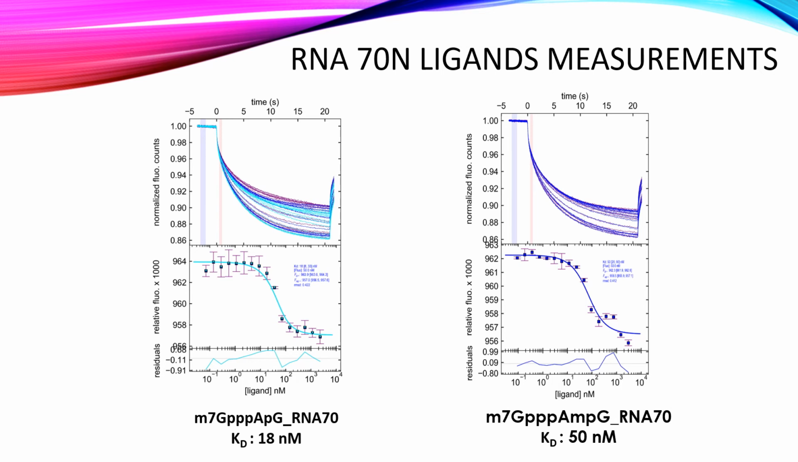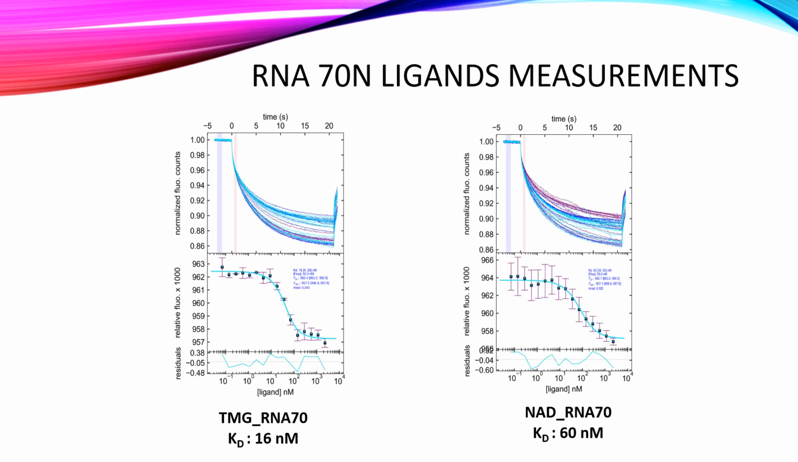For RNA 70 with cap0, the Kd was 18 nanomoles, and for RNA 70 with cap1, a Kd of 15 nanomoles was obtained. Non-canonical caps with RNA 70 were also measured. For TMG RNA 70, a Kd of 16 nanomole, and for NAD RNA 70, a Kd of 60 nanomole was obtained.